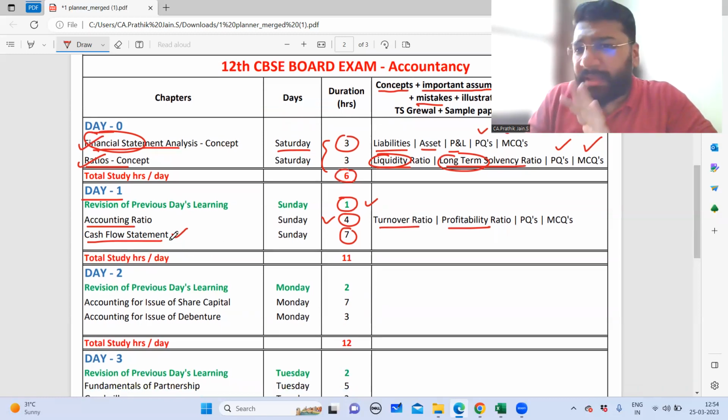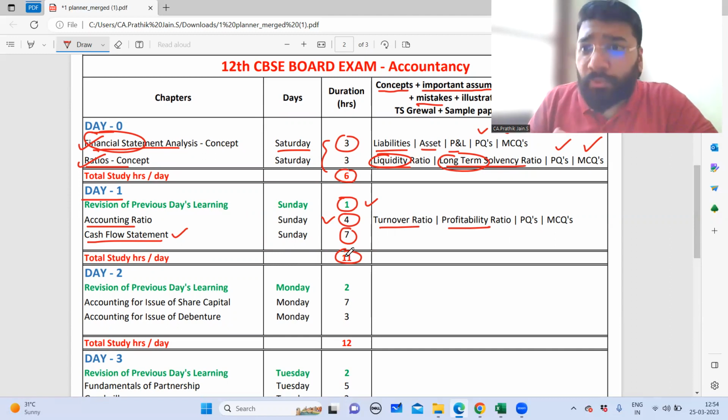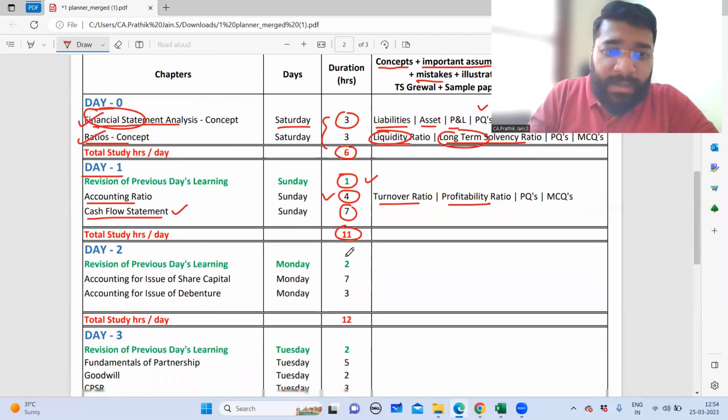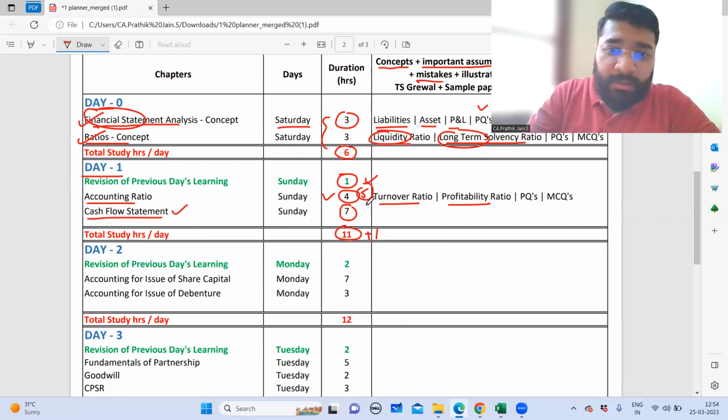Every day, guys, I would suggest you give a minimum of 11 to 12 effective hours, which means that if you're sitting with your book for around 14 to 15 hours, effectively around 12 hours you can pull in. Anything less than that could be a little risky. So please ensure that you can give at least 1 more hour, make this as 5, so that you can give 12 effective hours on your day one.